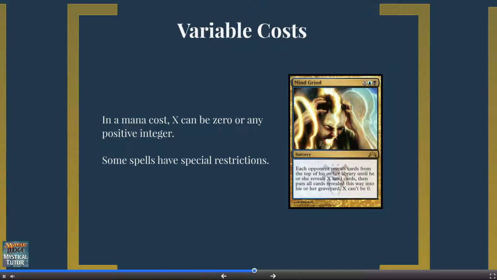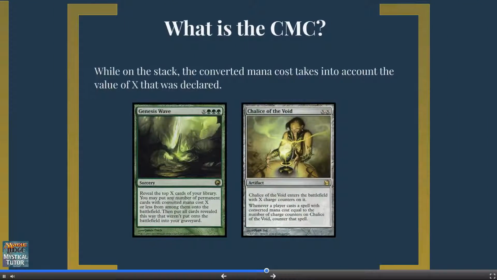However, some spells have X in their mana cost. X can be 0 or any positive integer, though some of those spells have restrictions, such as Mind Grind. While on the stack, the value of X does change the converted mana cost to the total. If you were to choose X equals 1 for Genesis Wave, the converted mana cost would be 4.